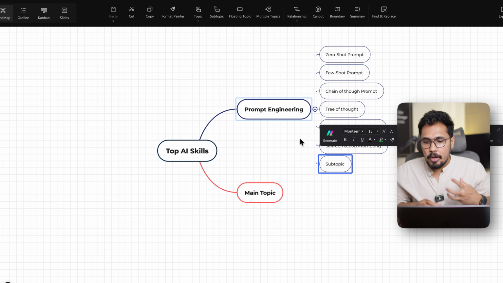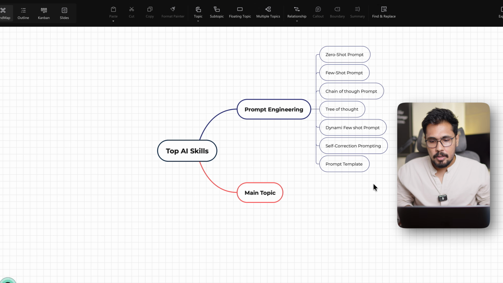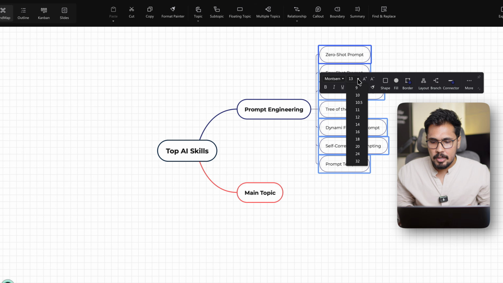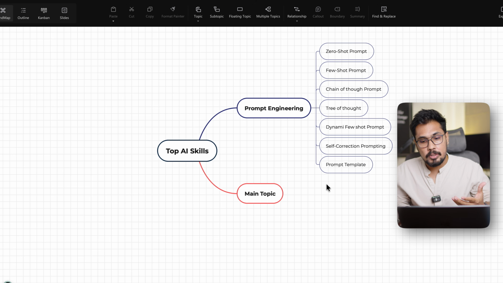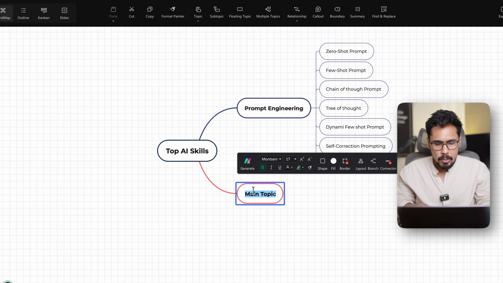And if I keep on using the same prompts multiple times, I will be storing it as a prompt template. These are the various examples we use in our day-to-day life. So now you need to master these different strategies of prompt engineering. And then the next one is called context engineering.